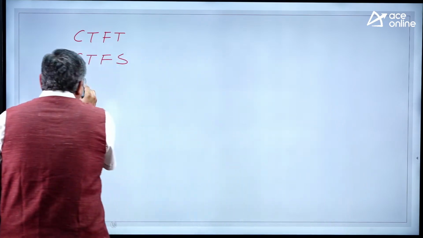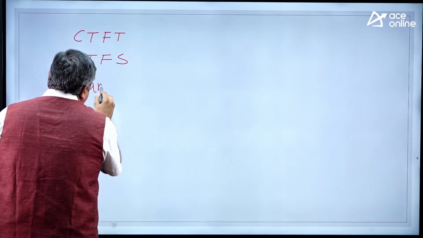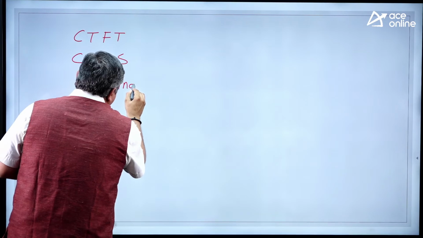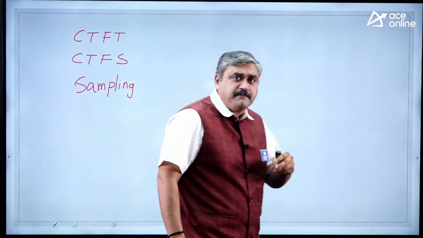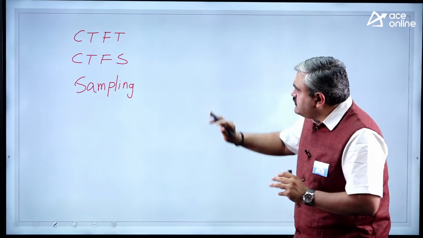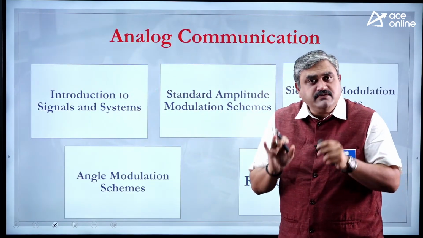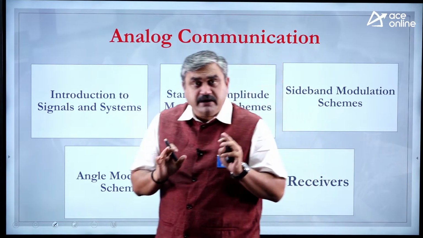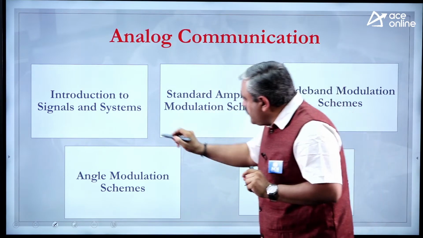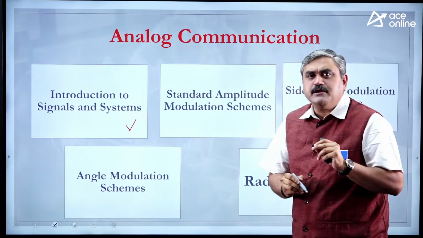Apart from this, you need to know what the sampling process is, and the sampling theorem. So everything related to sampling. What is the sampling process telling you, and what about the sampling theorem? What are the conditions involved? This part is your first chapter of the analog communication module. It falls under your signals and systems syllabus, but it has to be covered before starting the analog communication part. Now, once you are done with this, the next is standard amplitude modulation schemes.